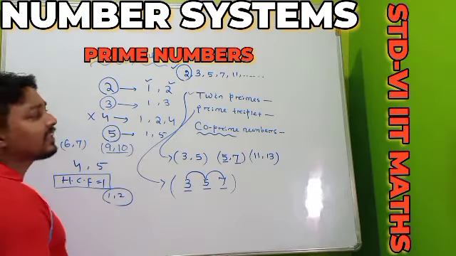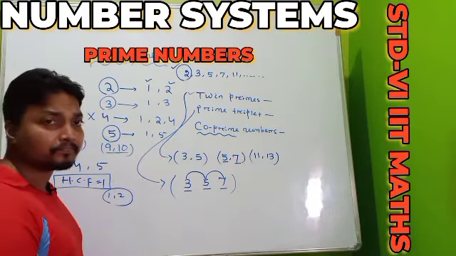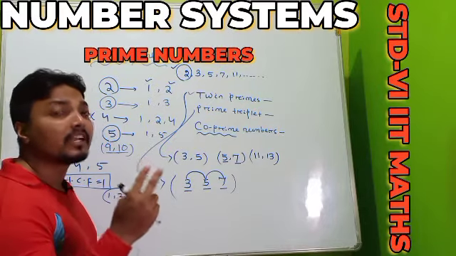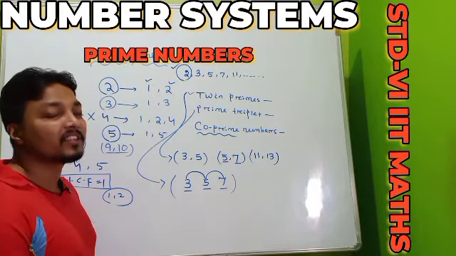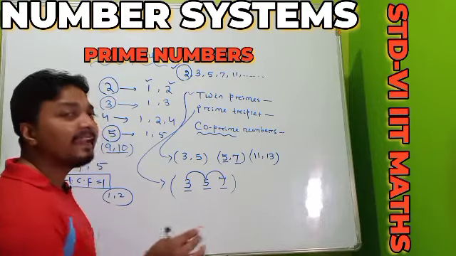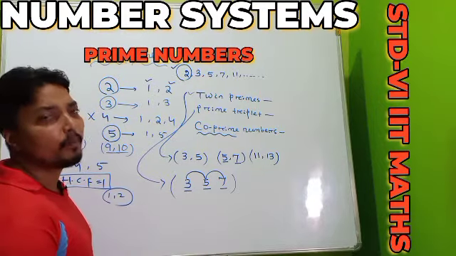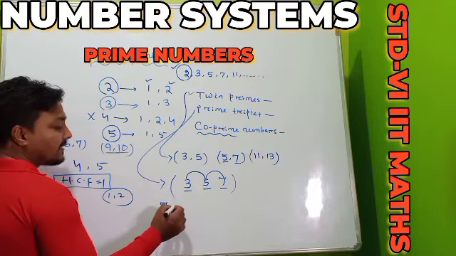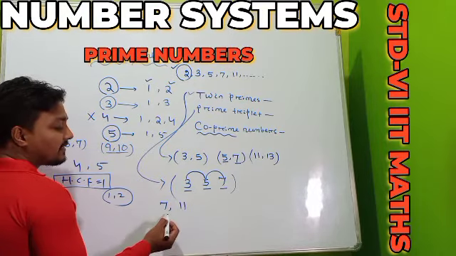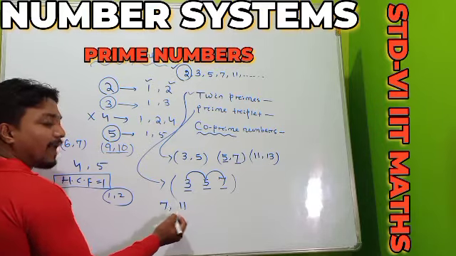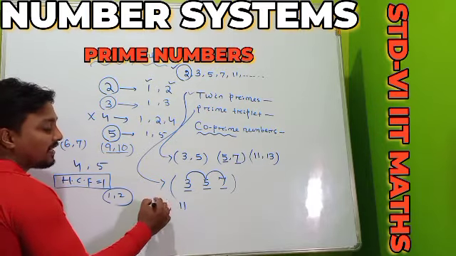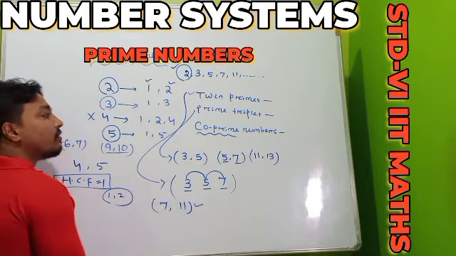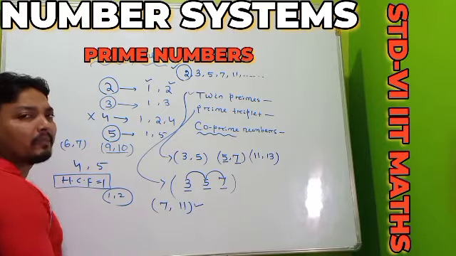And there is another extra thing to remember. Just like two consecutive numbers are co-prime numbers, in a similar way any two prime numbers are also co-prime numbers. Any two. For example, 7 and 11. Both are prime numbers, and their HCF is 1, so we can call 7 and 11 co-prime numbers.